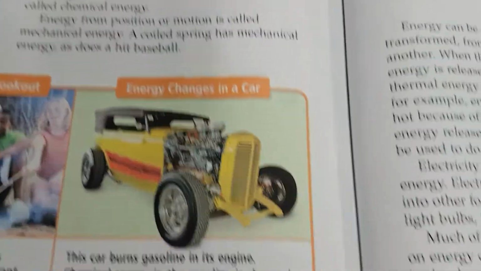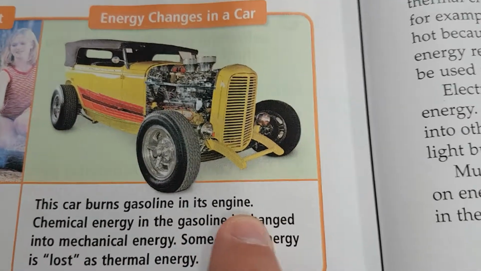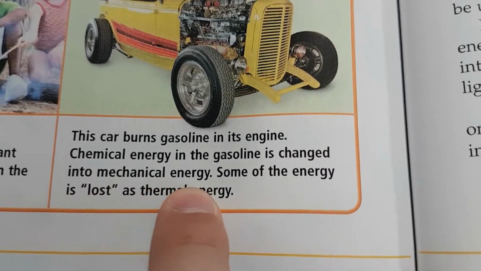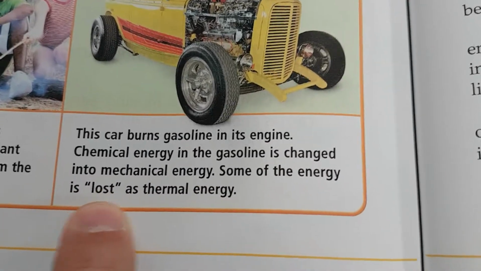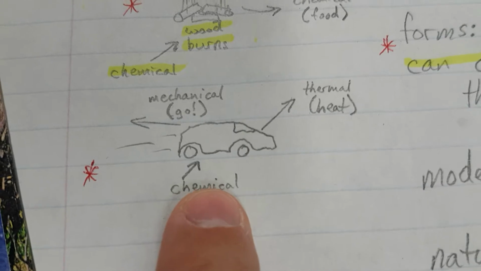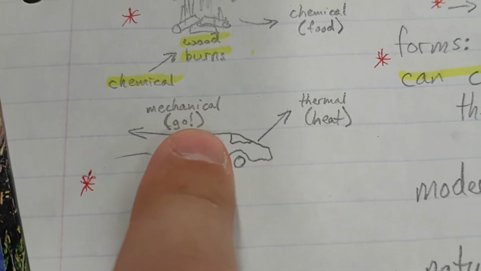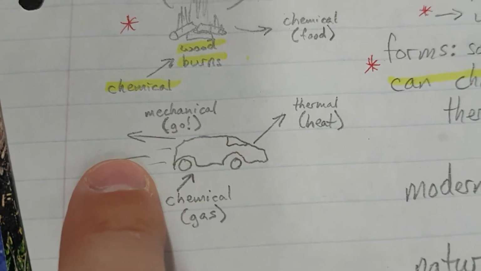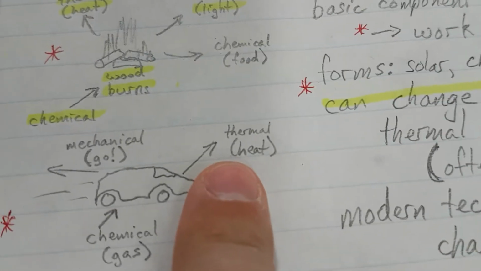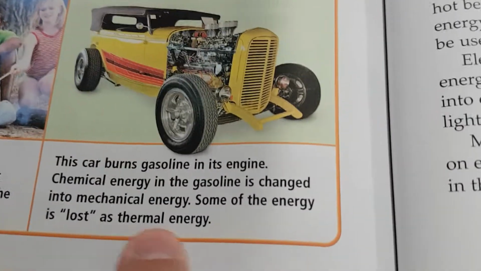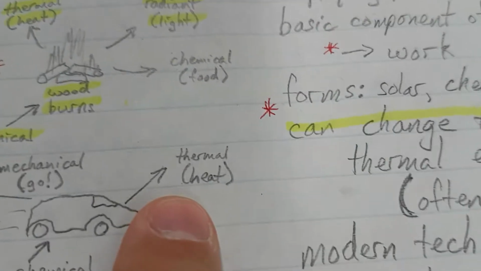Energy changes in a car. This car burns gasoline in its engine. The chemical energy in the gasoline is changed into mechanical energy. Some of the energy is lost as thermal energy. Okay, draw yourself a little car. Chemical energy, the gas goes in. Mechanical energy, the going, the vroom vroom, the go, comes out. And then thermal, or heat, also comes out. That's what they meant when they said lost as thermal energy. There's that thermal heat.